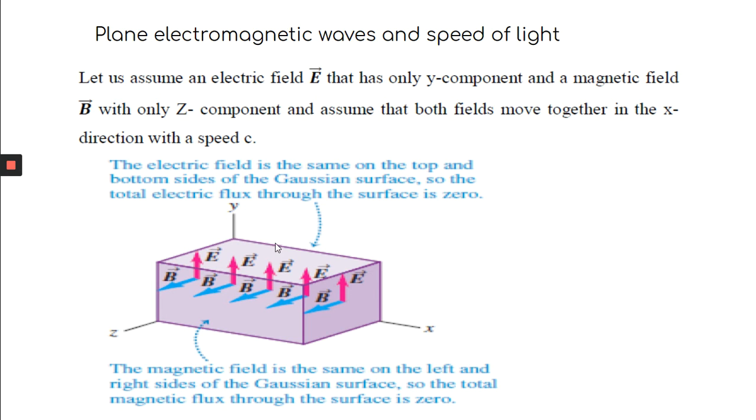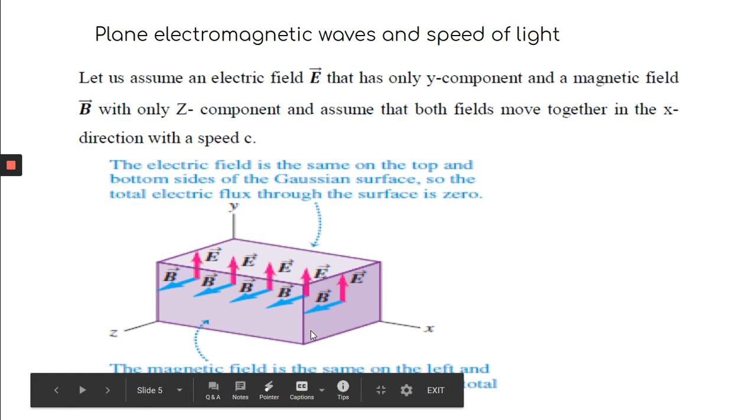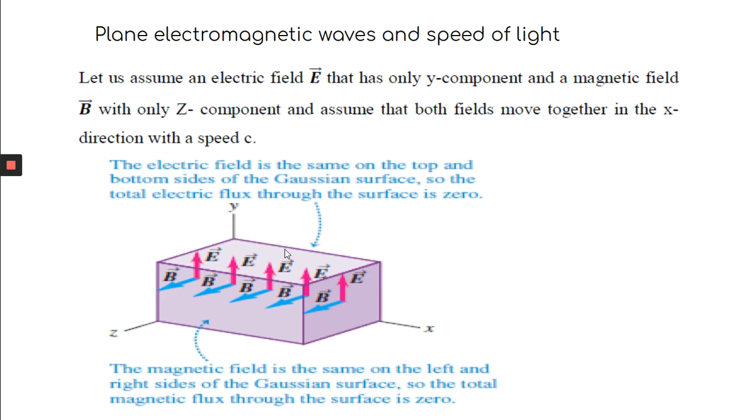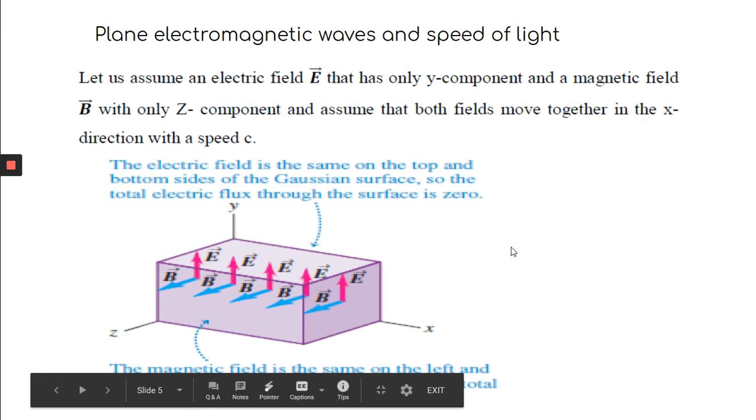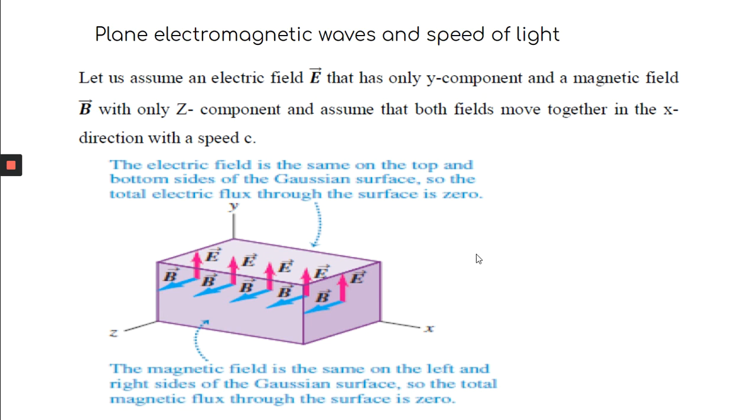As here the electric field is the same on the top and bottom sides, if you consider this is the top side and the same as bottom side, what is the net flux? The net flux, E dot dS, if you consider this flux and this flux, would be equal to 0.